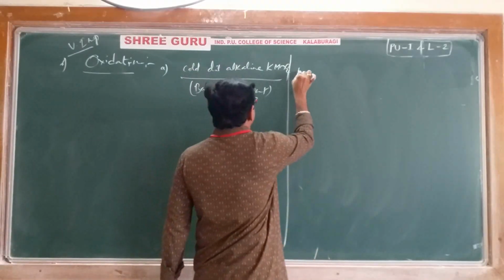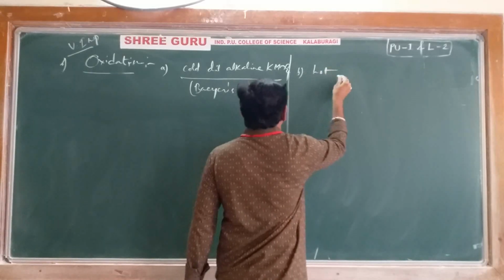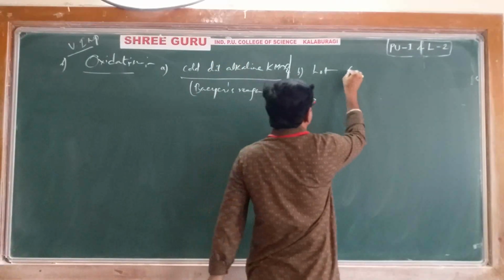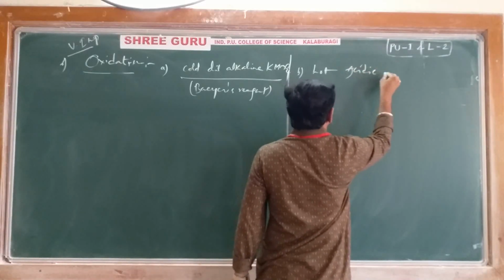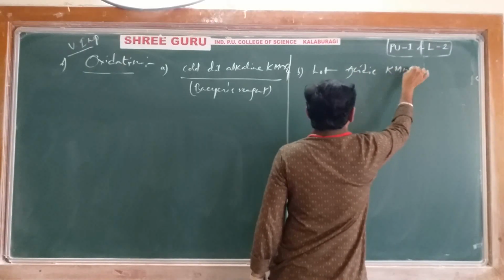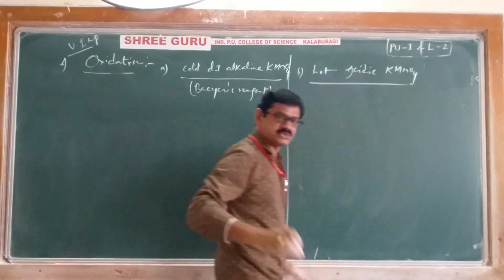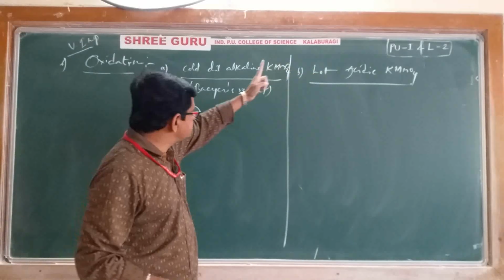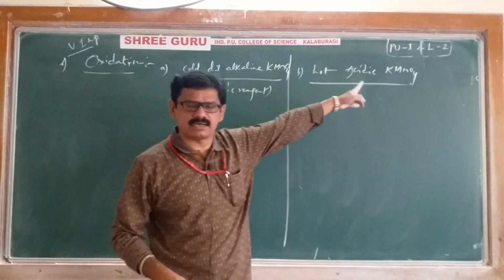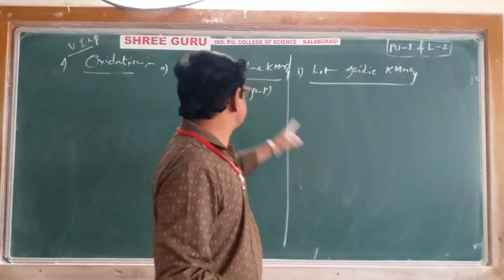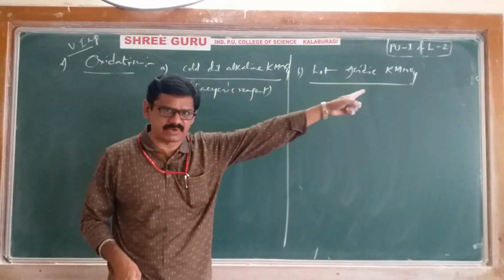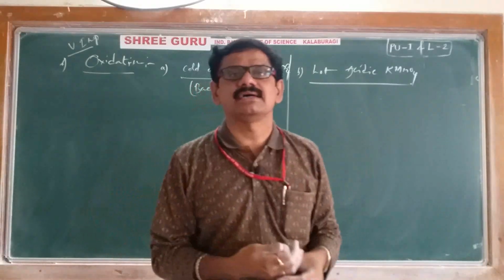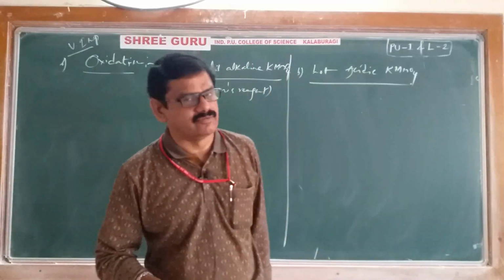Case 2 or B, we'll use hot, not alkaline, basic. Now I'll use here acidic KMnO4, because you will get 2 different products. It is KMnO4, that is also KMnO4, no doubt. It is a strong oxidizing agent, there also it is a strong oxidizing agent, but one is alkaline KMnO4, that is acidic KMnO4. Alkaline KMnO4, acidic KMnO4, definitely the obtained products are different. Let's see which products are obtained.